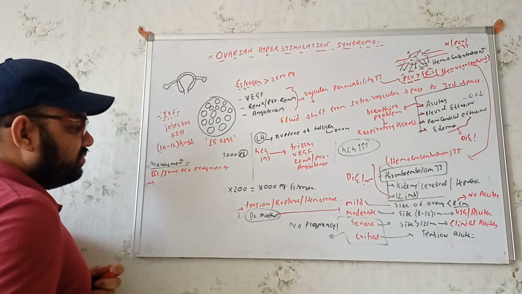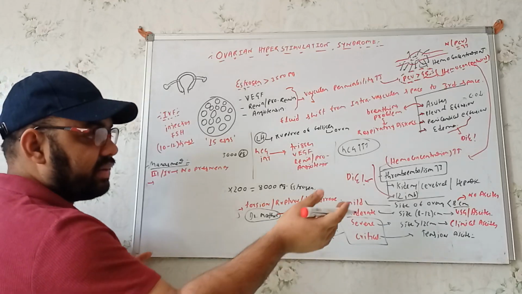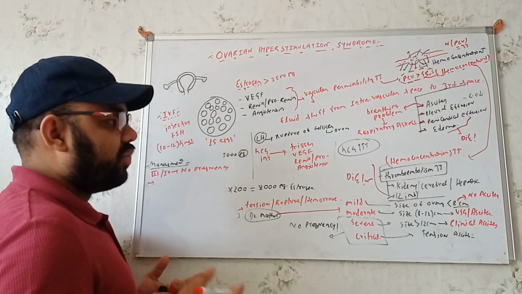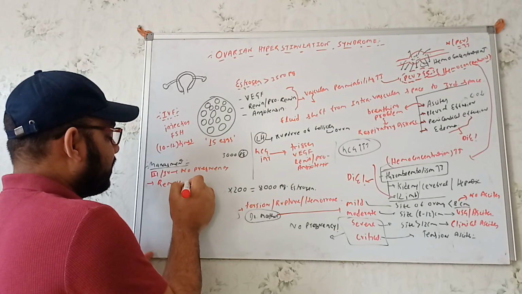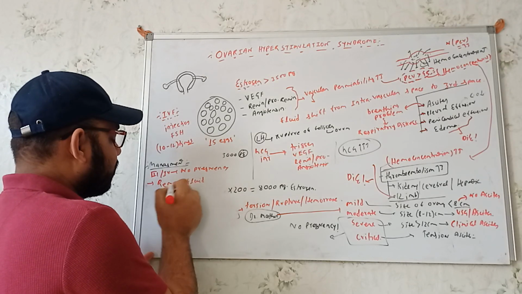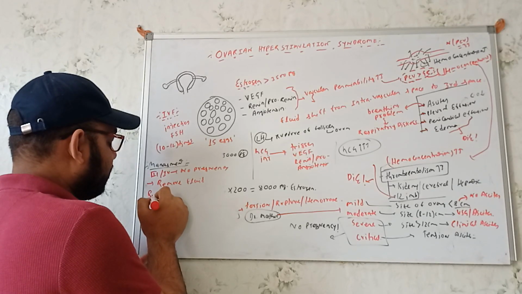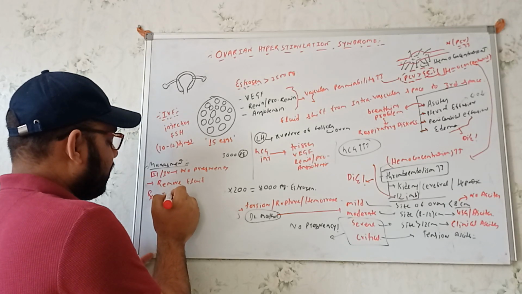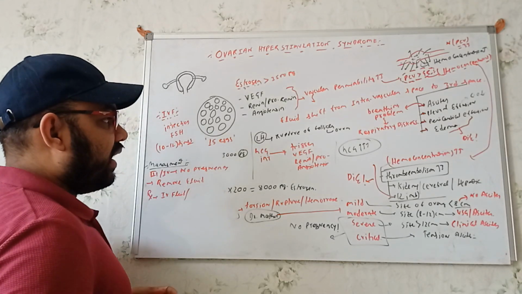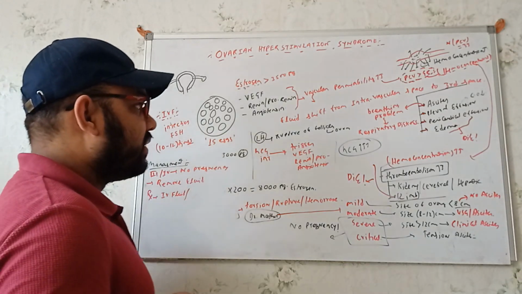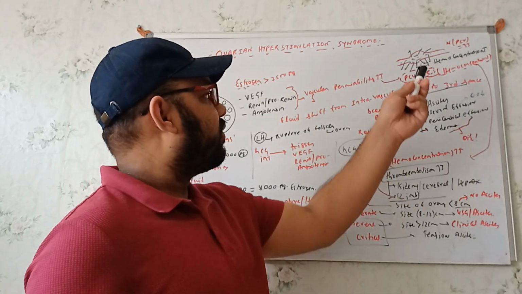Then we can remove the fluid, as we are getting accumulations of fluid. After that, we can use some intravenous fluid, IV fluid, because the fluid is coming out of the intravascular space.